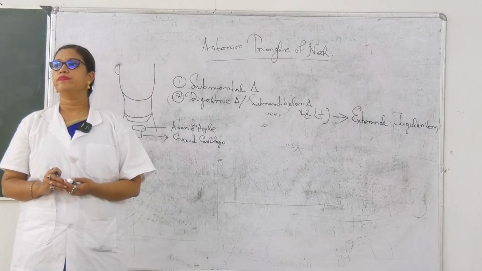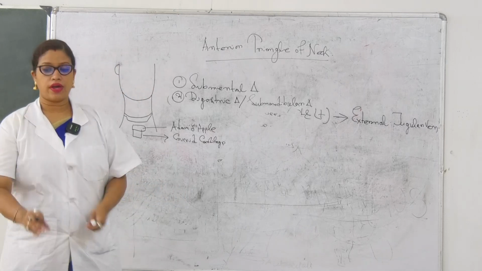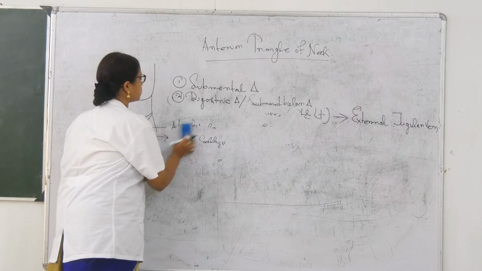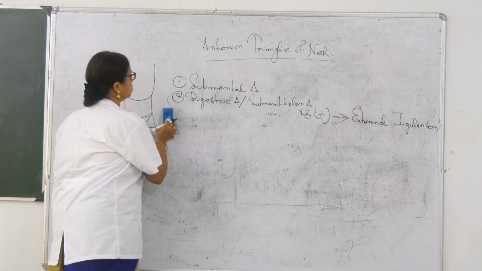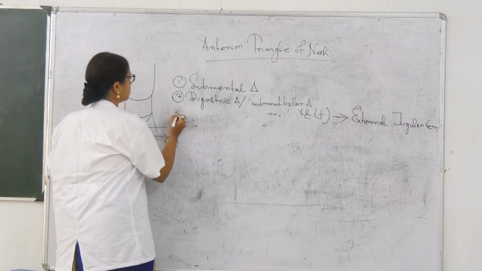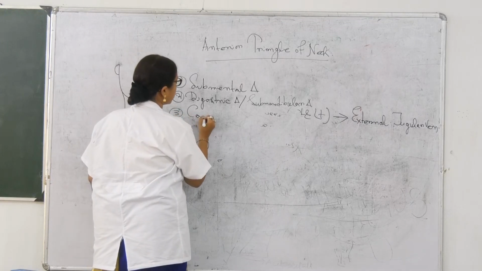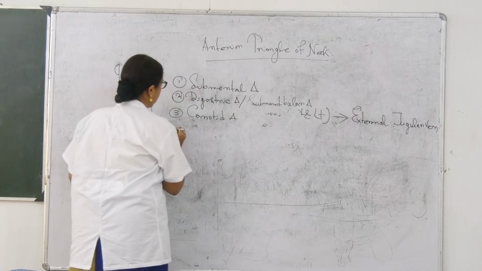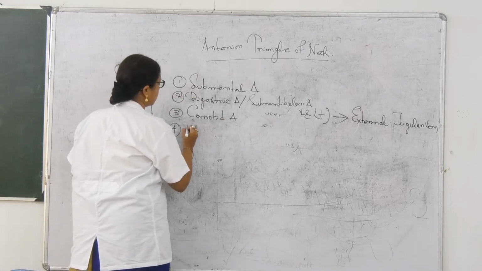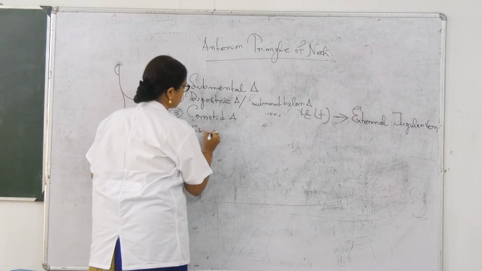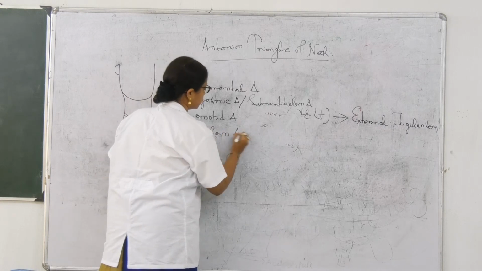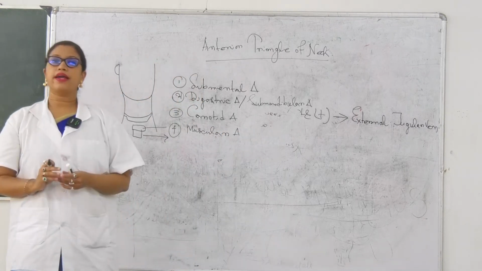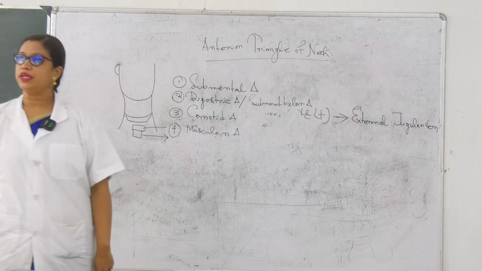Third one is the carotid triangle. Third one is the most important one, that is the carotid triangle. Okay, and the fourth one is the muscular triangle. So these are the 4 triangles, 3 and half is the submental triangle.